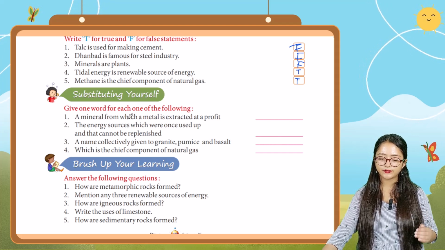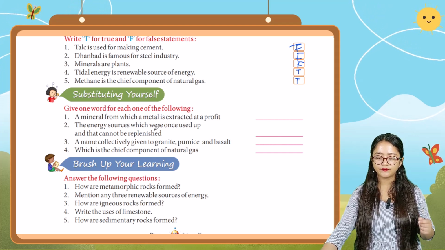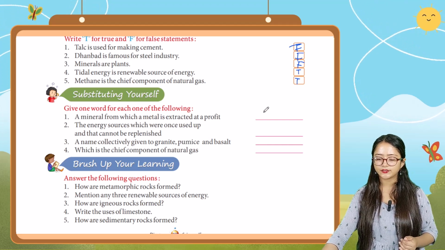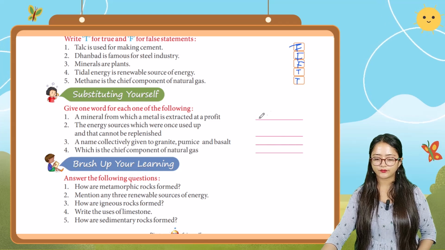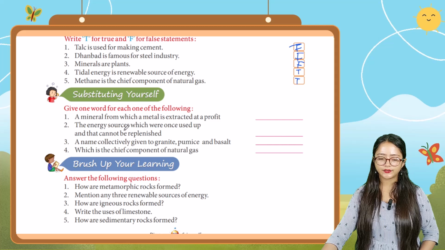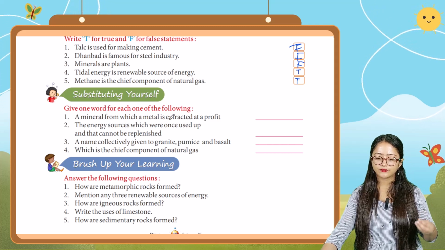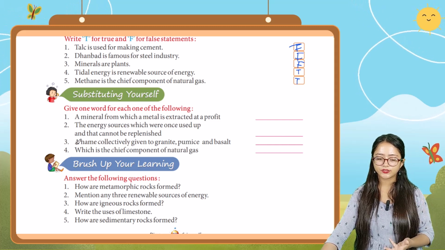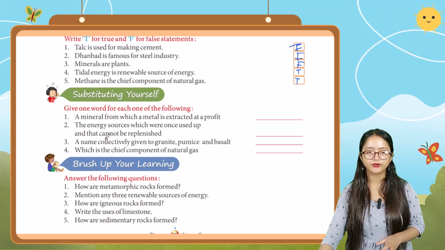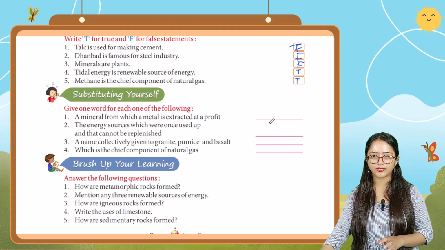Next is give one word for each one of the following. First one, a mineral from which a metal is extracted at a profit. That is ore. So you have to write ore here. Then next one, the energy source which once used up cannot be replenished. It is non-renewable, so you have to write non-renewable energy here.